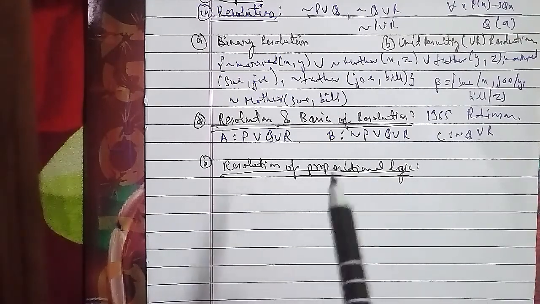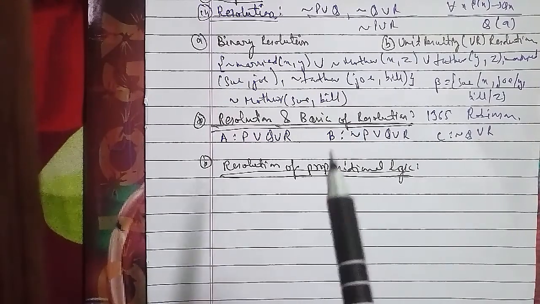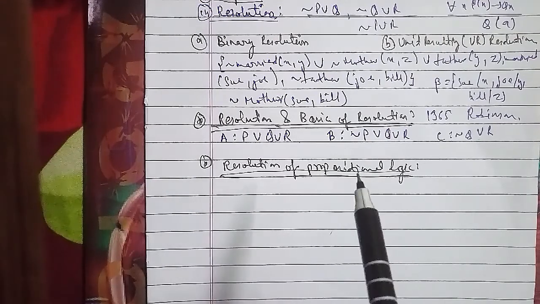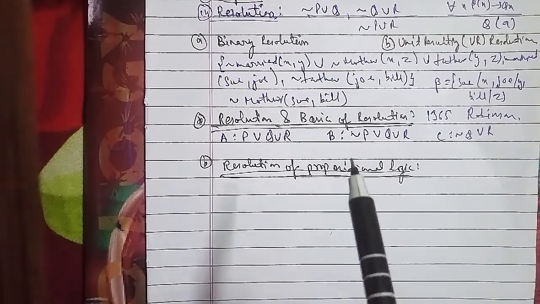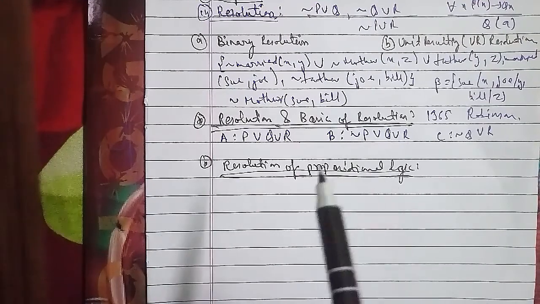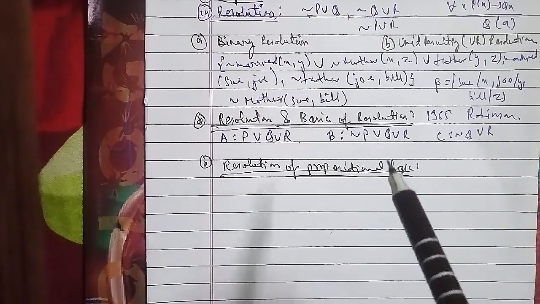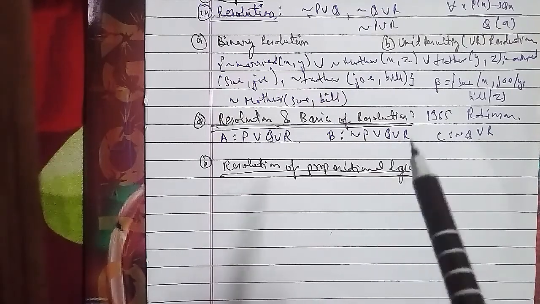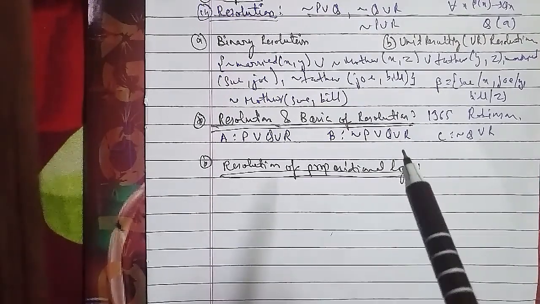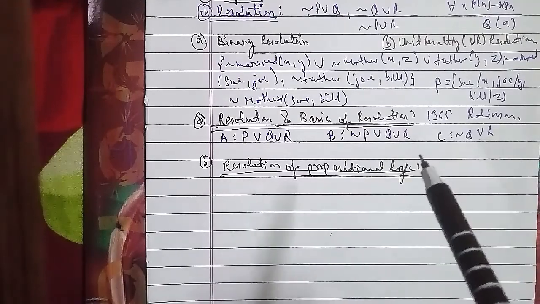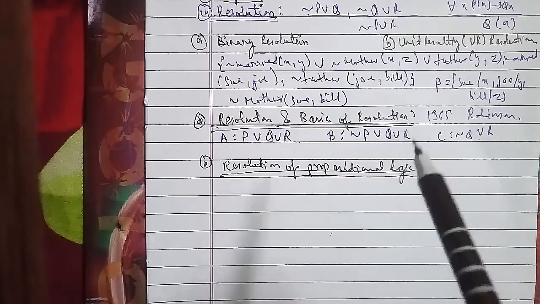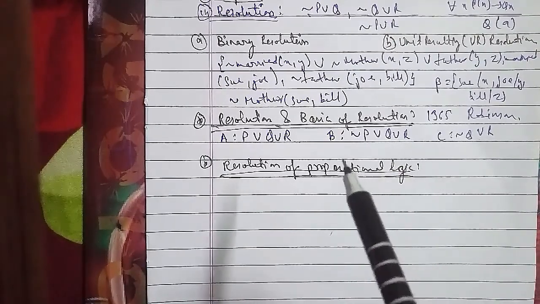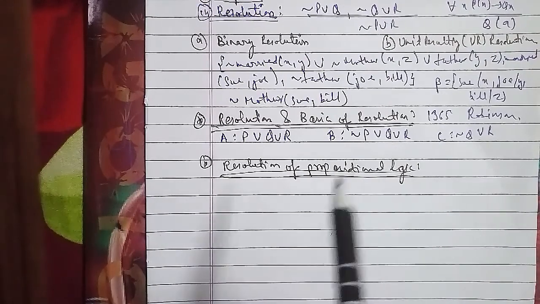For example, suppose we are given the axioms shown in the first column of the table, and we want to prove R. First we convert the axioms to clause form, as shown in the second column. So we have the given axioms, and here they are converted to clause form.